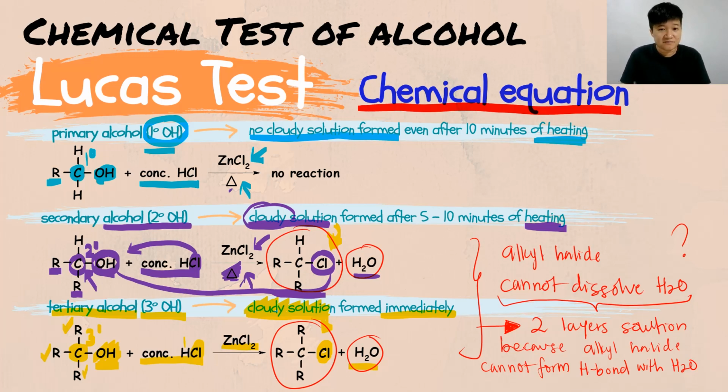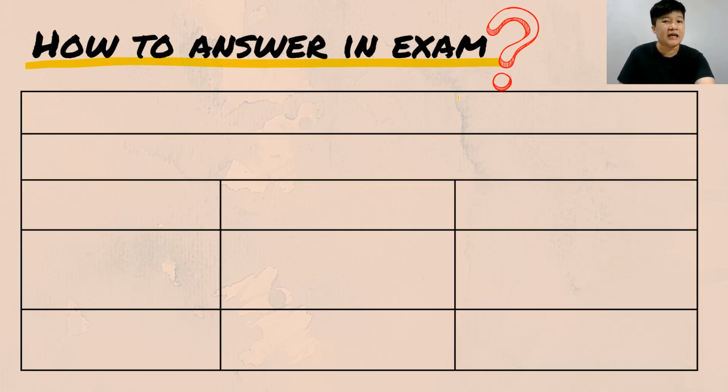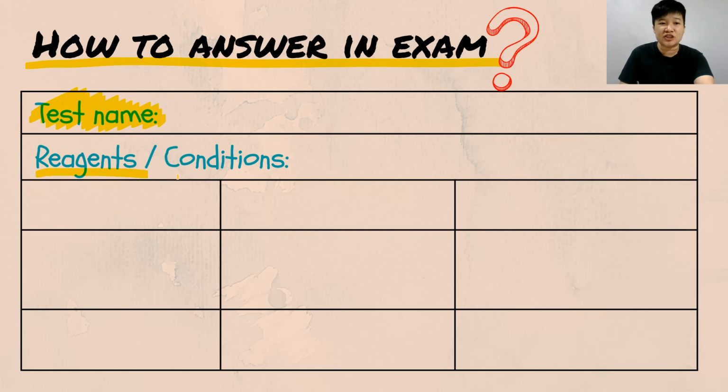Make sense? Simple. Next, the biggest problem will be how to answer in the exam. Like previously, it's a chemical test, therefore the easiest way will be a table. The first thing that you must put down in your table is the name of the test. The second thing definitely will be the reagent and condition based on the chemical test that you choose.